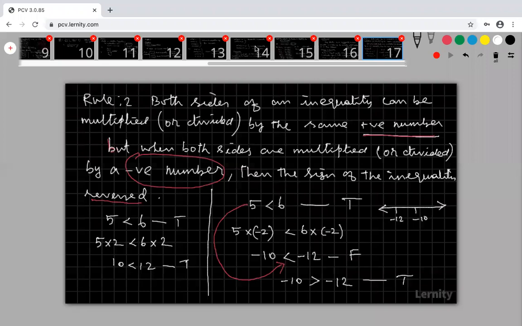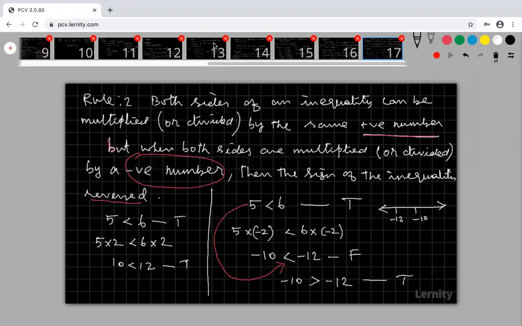F means false, T means true. Not true. Okay, so therefore this is not true. Harish, again you multiply by minus 2, what happened?